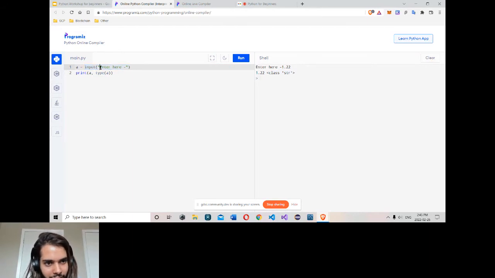Any value we use to get input from the user will go in as a string. The input method gets this value, a float, but converts it to a string, then gives the string to this variable. Then we print this variable and find the type of a. This is a way to get input from the user from the console.